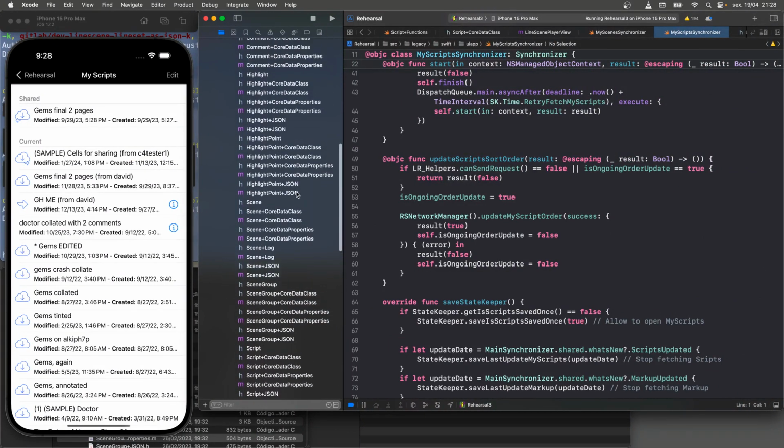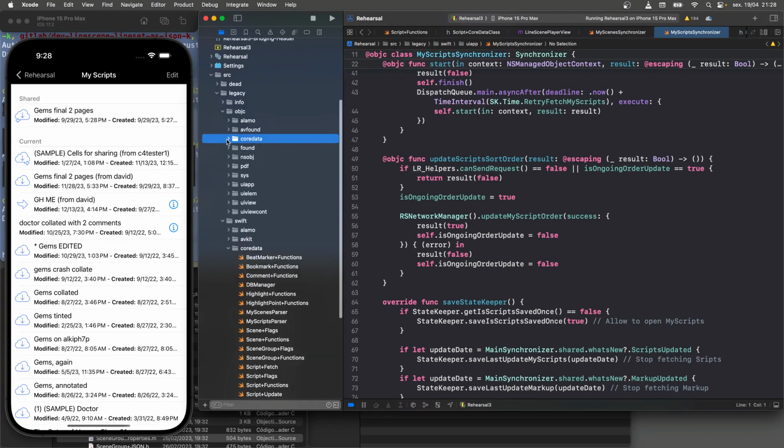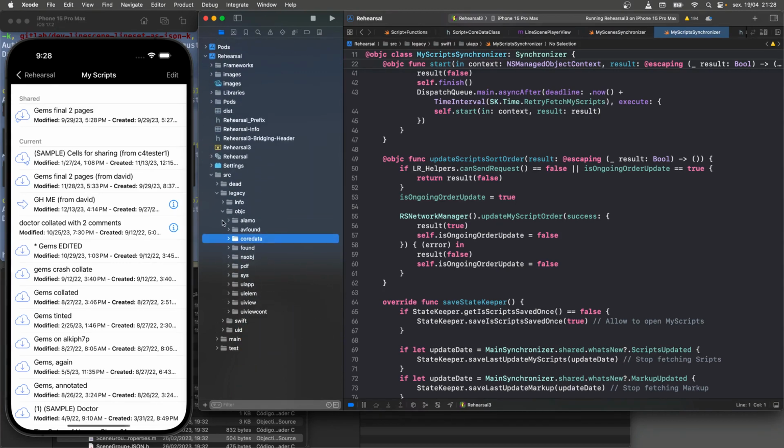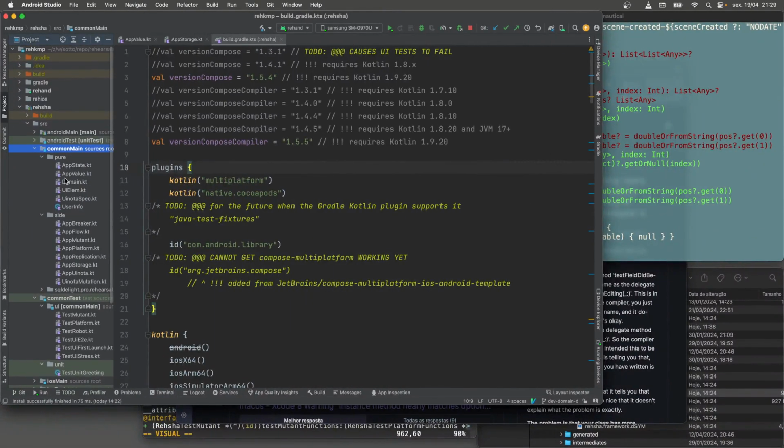I've gone through and reorganized at least the files and the folders so that it's a little easier to track. This was more of a typical project where things were kind of randomly smattered through different categories. I have this organized completely, and I think I went over this already, so I don't really want to repeat this, but I put everything in the source folder. All the new code I'm writing is under main because I use a functional programming approach here where I'm not creating new classes. I'm creating standalone functions and data structures. I always separate my source from the top between what are pure functions and what are side effect functions. And we can see that also on the Kotlin side.